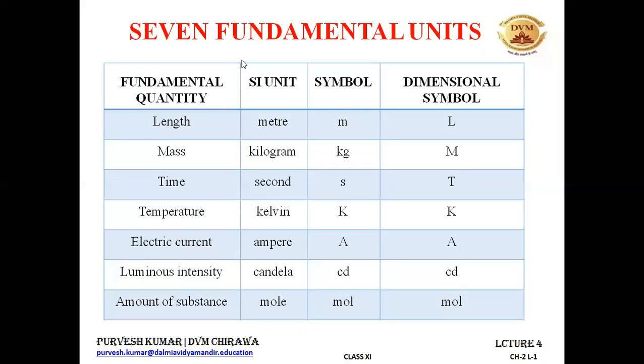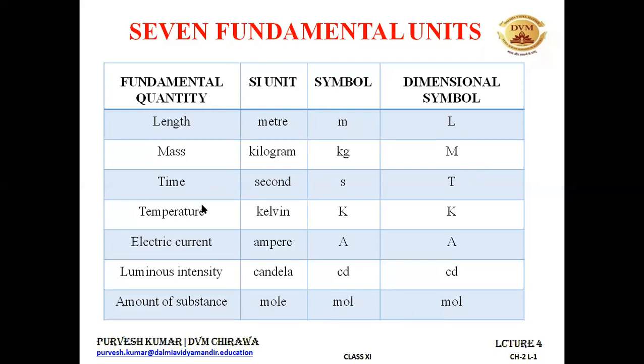See, these are the 7 fundamental quantities along with the 7 fundamental units of the SI system. These are also known as the basic quantities. In the SI system, length is measured in meter. The symbol is small m, and the dimensional symbol is capital L. Mass is measured in kilogram, symbol kg, and the dimensional symbol of mass is capital M. For time, it is second. Symbol is small s, and dimensional symbol is capital T.